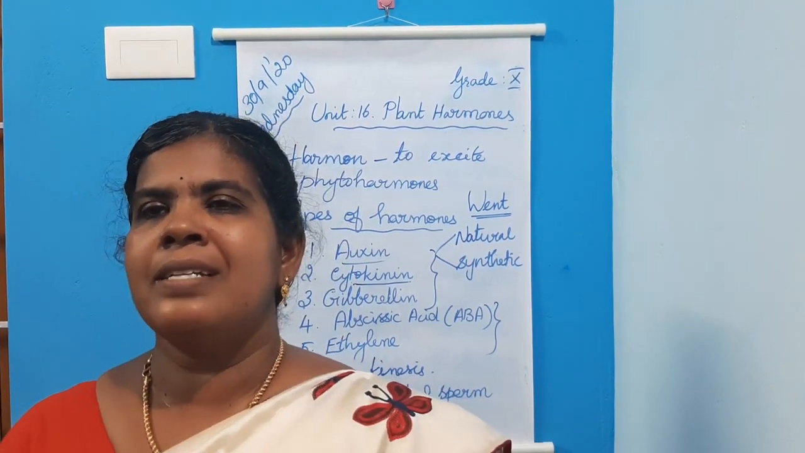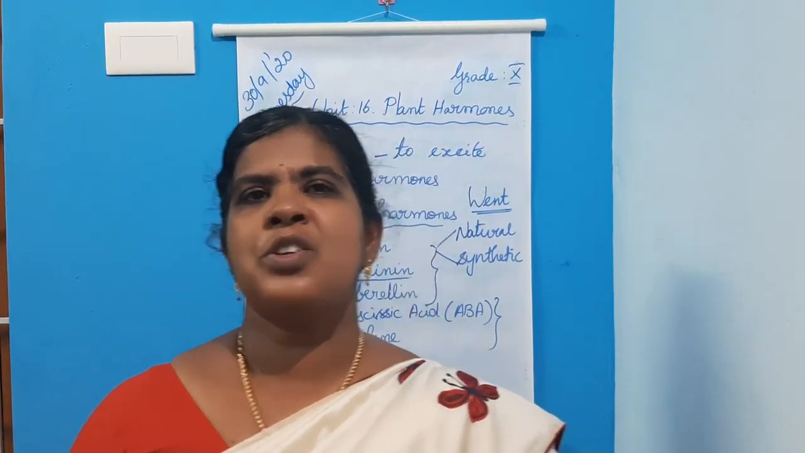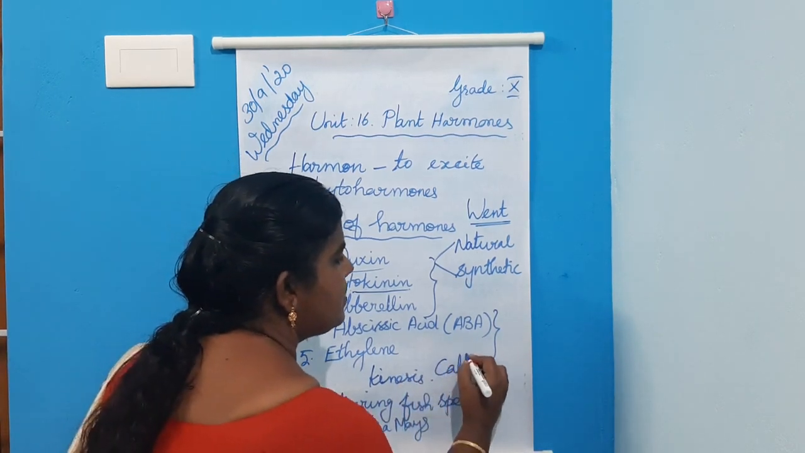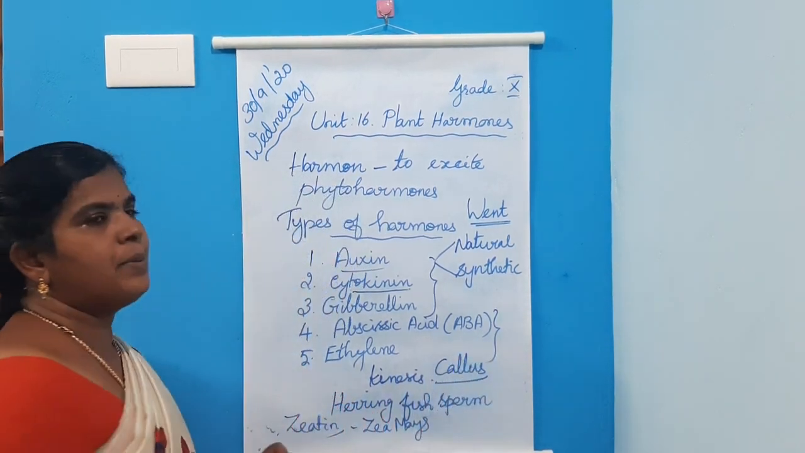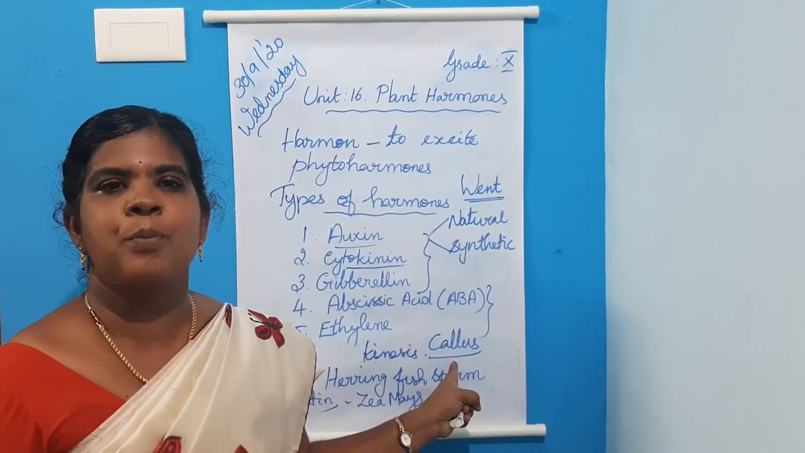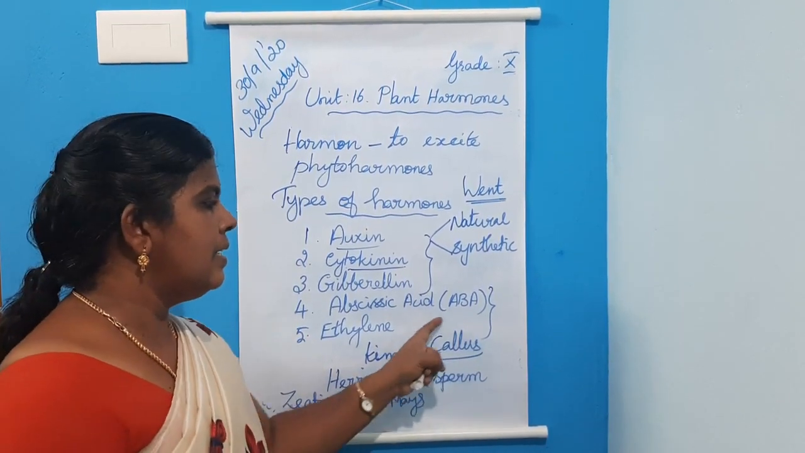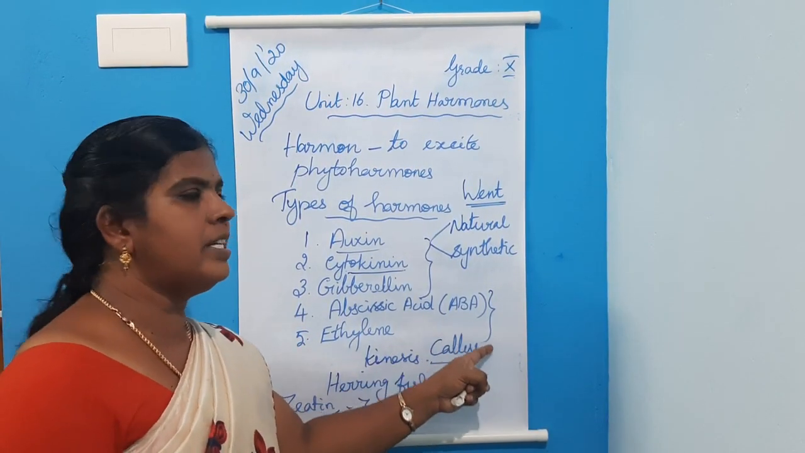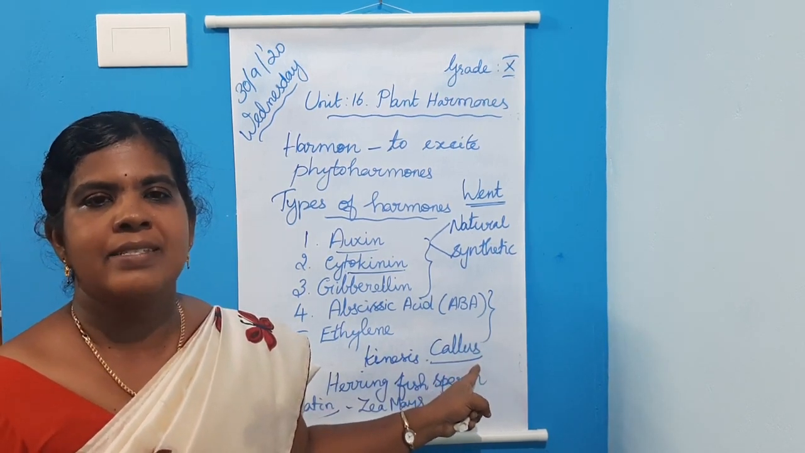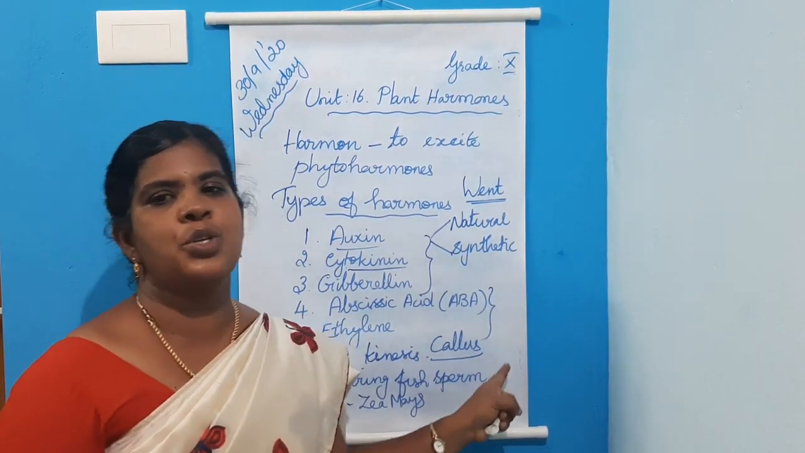Then both auxin and cytokinin together help in the formation of new organs from the callus. You must know what callus is. Callus is a mass of undifferentiated tissue formed in plant tissue culture.